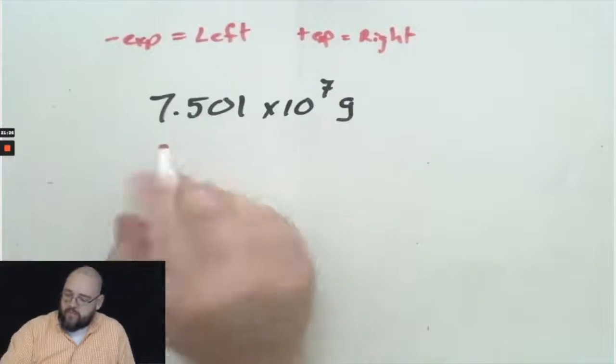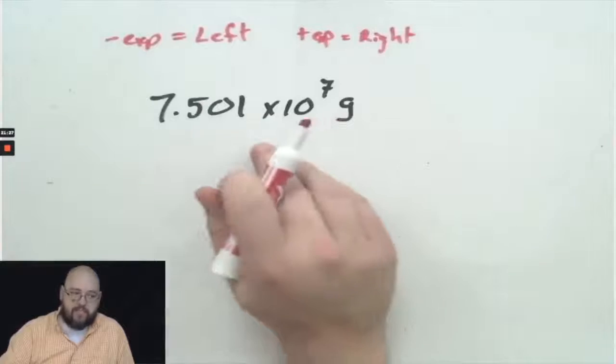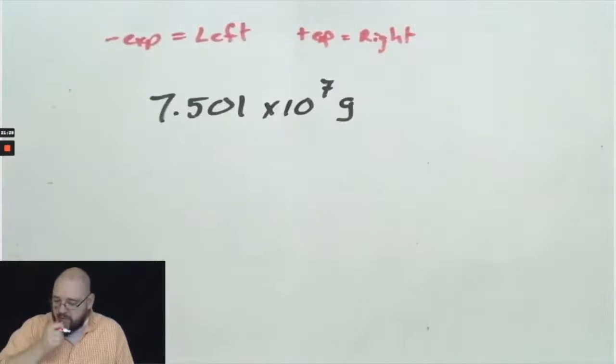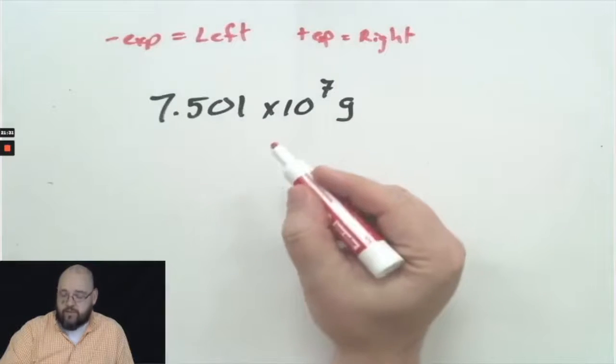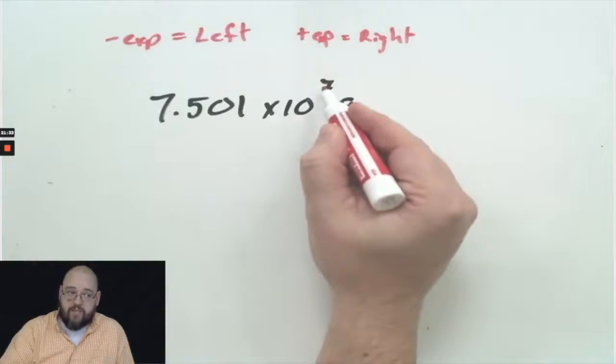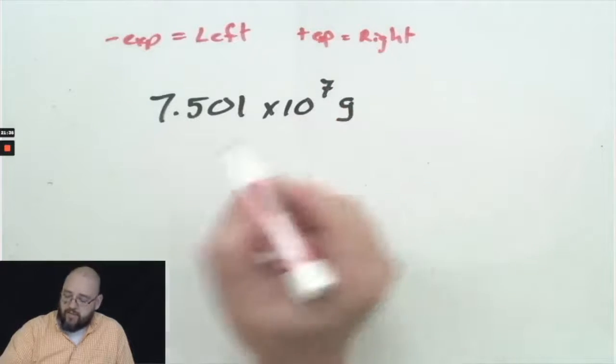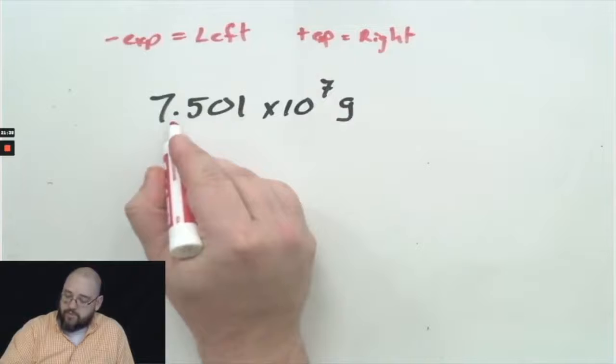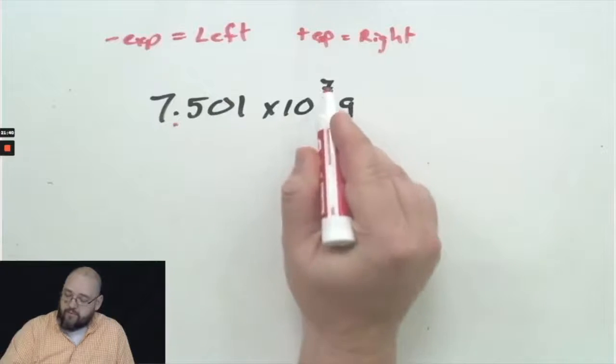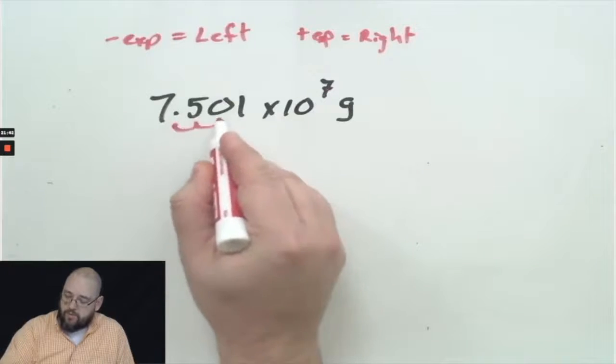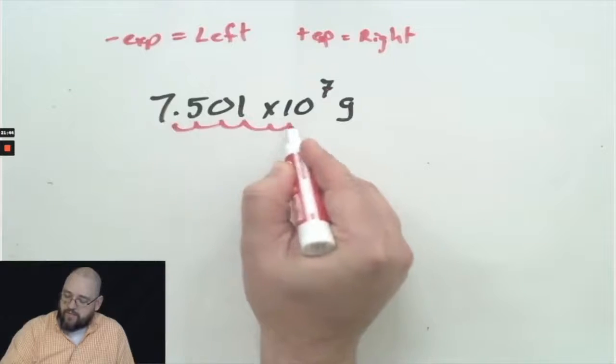One last example, 7.501 times 10 to the 7th grams. I want to put this into standard notation. Well, positive exponent means I'm going to move it to the right. So I'm going to take my decimal and I'll move it to the right 7 places. So 1, 2, 3, 4, 5, 6, 7.